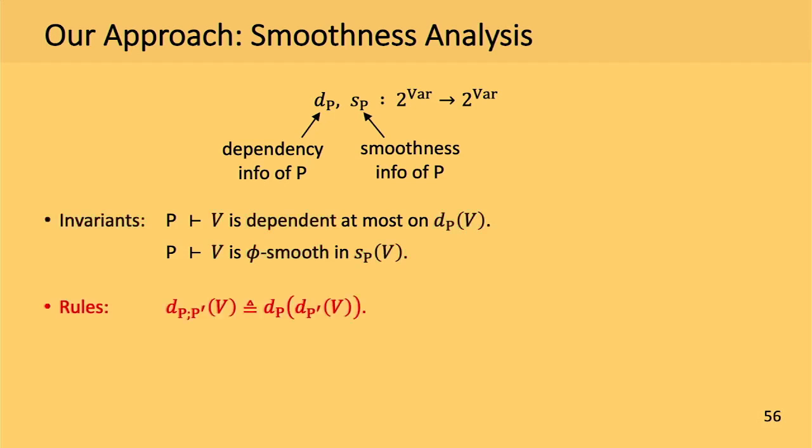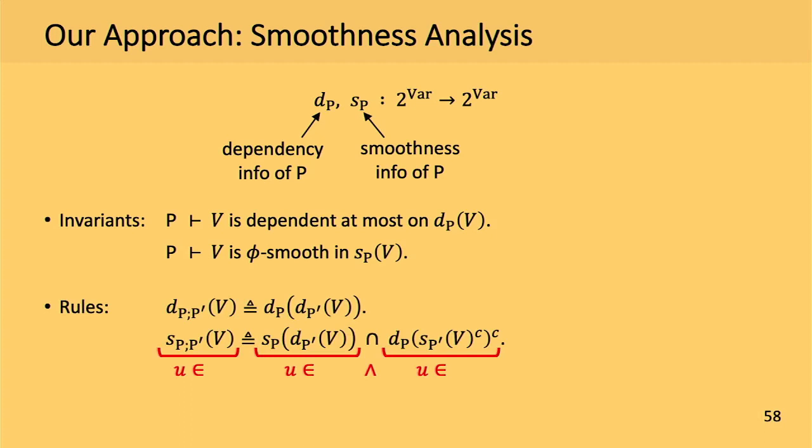And given this, we can compute the function f in a pretty standard way, inductively. And so I will just skip this rule. But the rule for the s function is quite non-trivial. And let's try to understand this by considering which u is inside this s of v set. So by the definition, u is inside this s of v if and only if it is contained in both of the sets in the right-hand side.